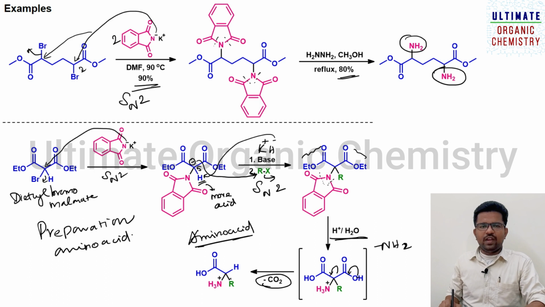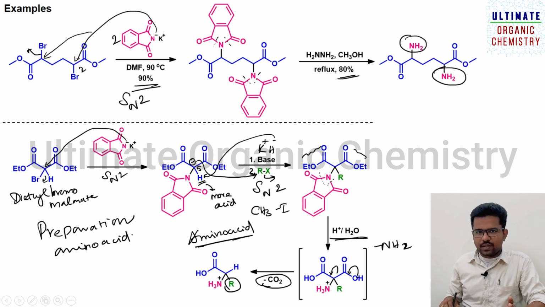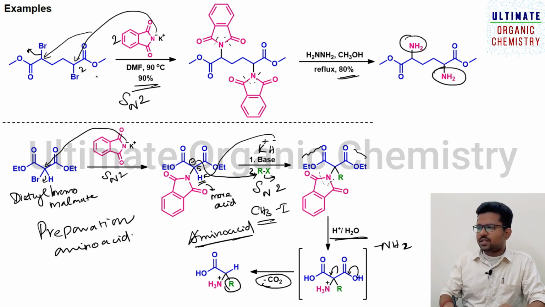You can make various kinds of amino acids by changing this alkyl group. That is, if you use methyl iodide, you will get a methyl group here. You can use propyl, butyl, whatever you want. Based on that alkyl group you can make various kinds of amino acids. So by considering these two processes, this Gabriel phthalimide process is one of the important reactions in synthetic organic chemistry.